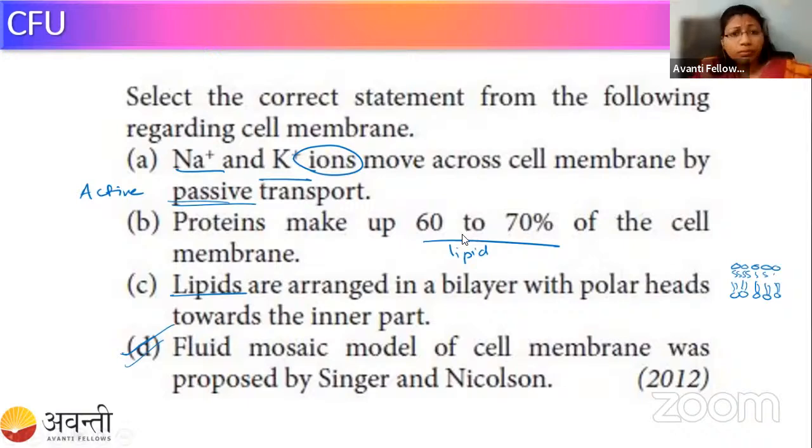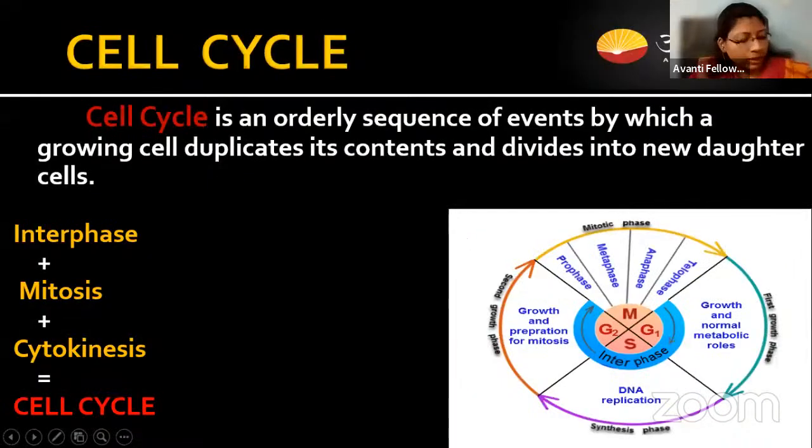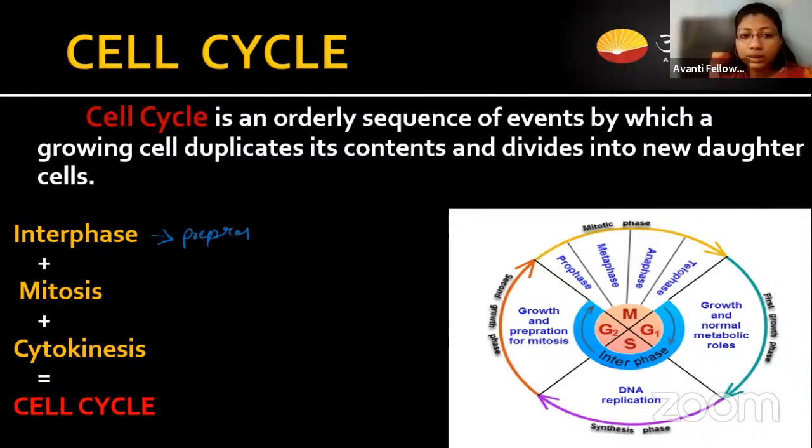Okay. So the next topic we are having is the cell cycle. The cell cycle, as you know, is the life cycle of a cell in which we are having two phases, the interphase and the division phase. The interphase is also known as the preparatory phase, in which the cell grows and prepares itself for division.